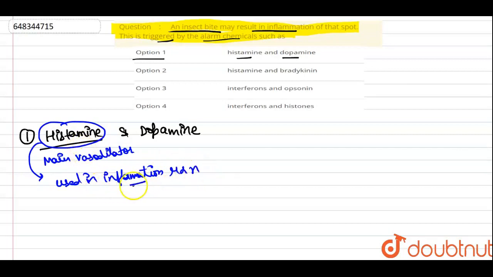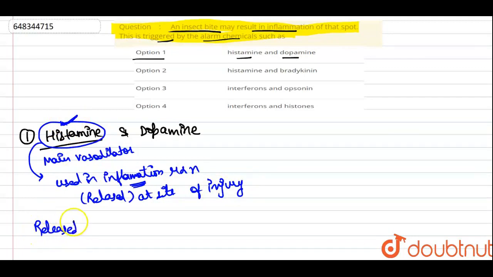They are used in the inflammation reaction, or we can say that they are released at the site of injury. Histamine is specifically released by the mast cells. The mast cells release the histamine, and the histamine causes the vasodilation.